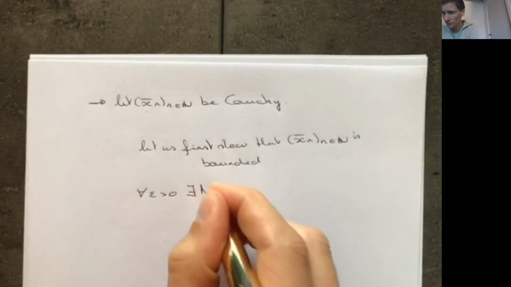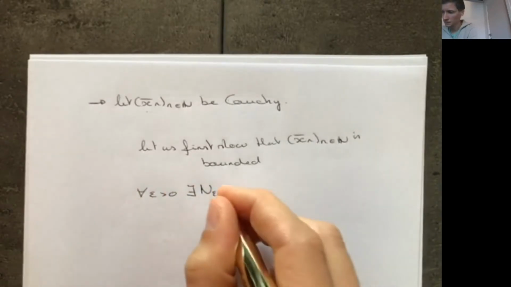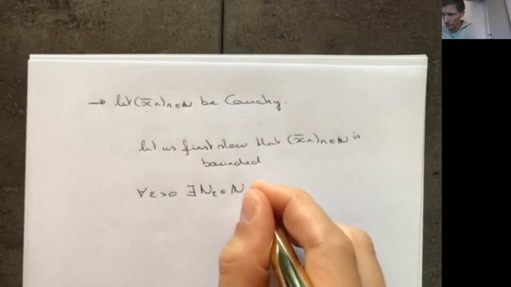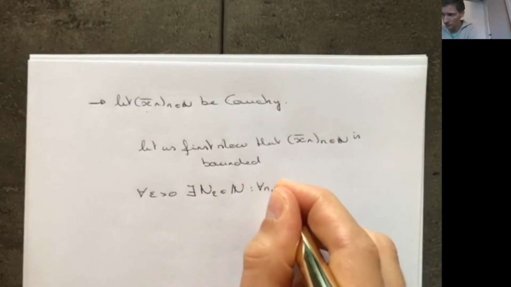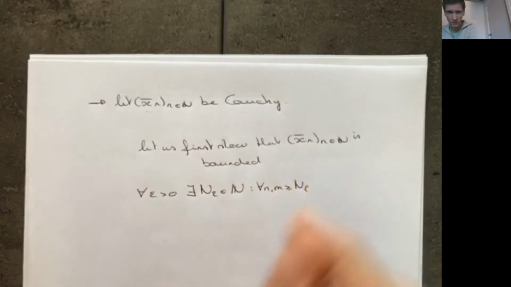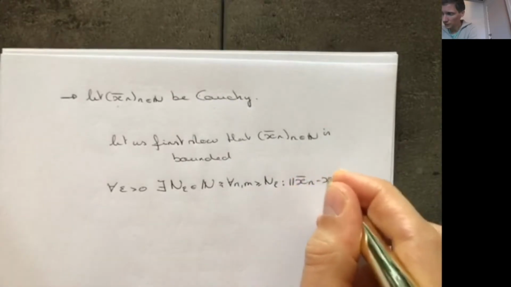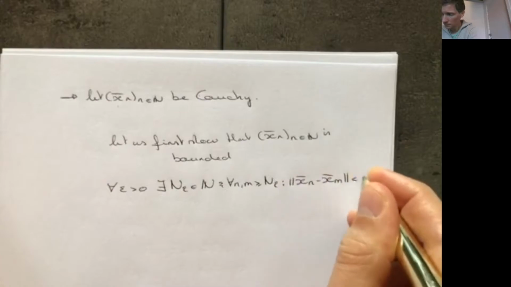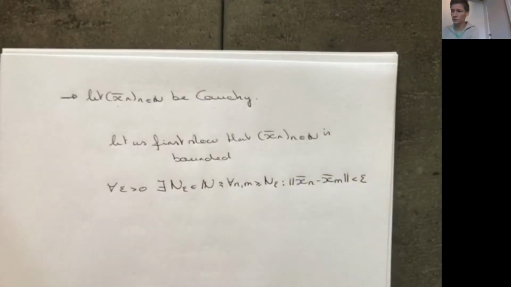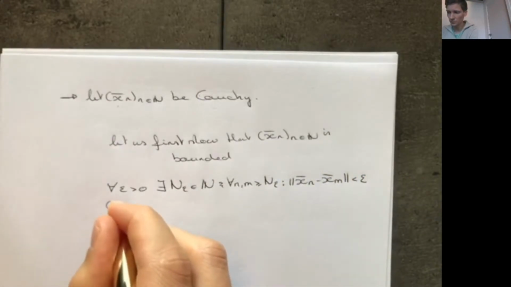So let's start by writing down the definition of a Cauchy sequence. For all epsilon bigger than 0, there exists a number such that for all n and m greater or equal to this number, the distance between xn and xm is smaller than epsilon. So this is the definition of a Cauchy sequence.